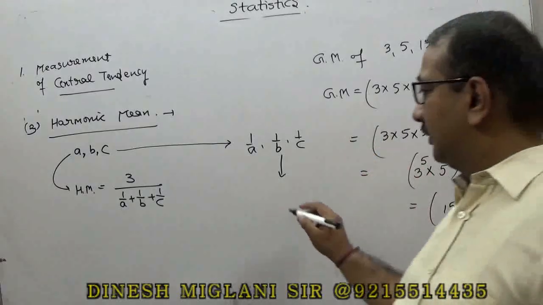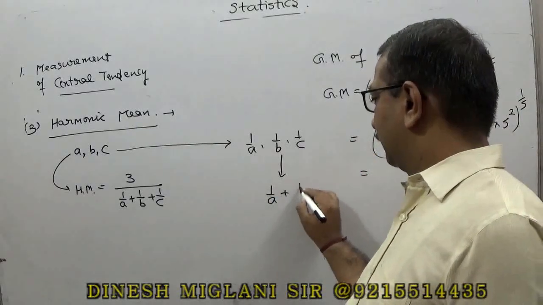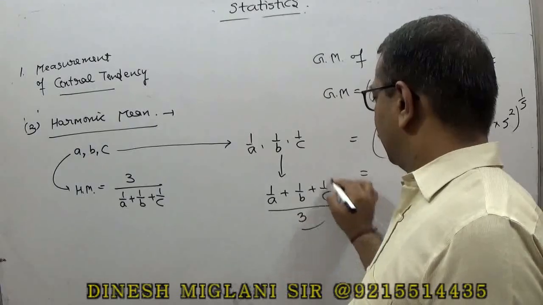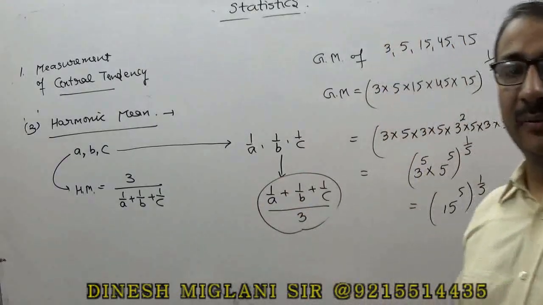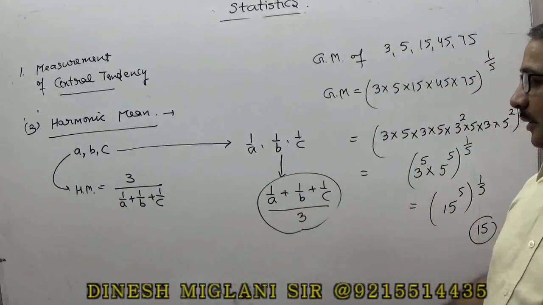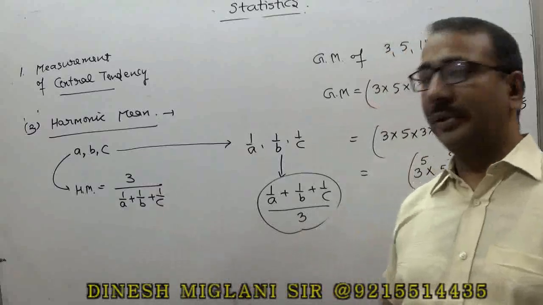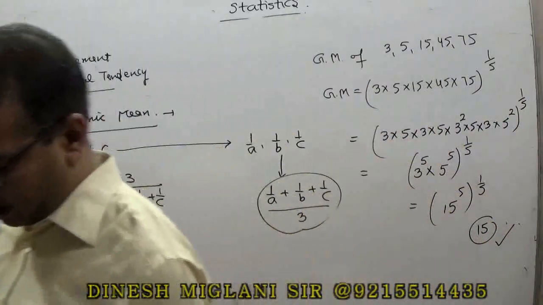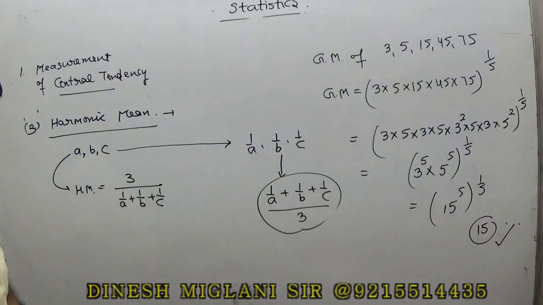Now take the mean of it. This is 1 by a plus 1 by b plus 1 by c divided by 3. So this is the arithmetic mean. Now we have to find the harmonic mean, so reverse it. So 3 divided by 1 upon a plus 1 upon b plus 1 upon c. So this is said to be the harmonic mean. That is the way to find out our answer.